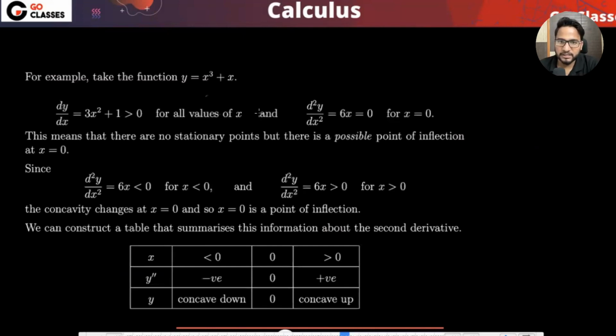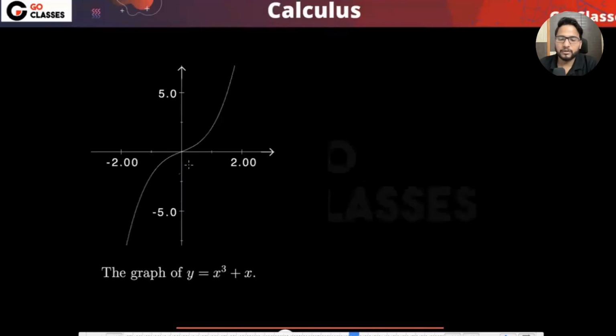So this is f dash x, this is f double dash x. This means there are no stationary points, but there is a possible point of inflection at x equal to 0. So here it is changing the sign. Since it is changing the sign, it is a point of inflection, right? So let's just see this particular example. Here, at x equal to 0, f dash x is not 0, but f double dash x is 0, and it is changing the sign. Changing the sign means it was concave down, and from concave down it is going to concave up, right?